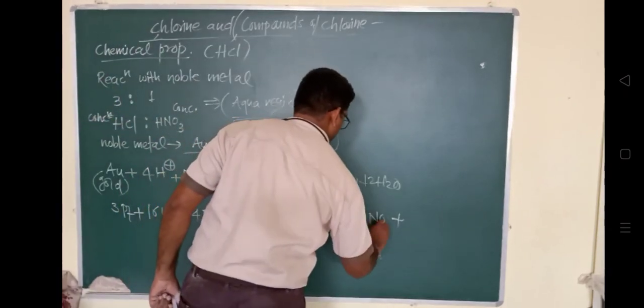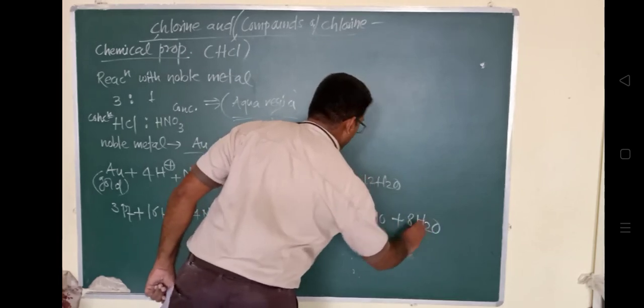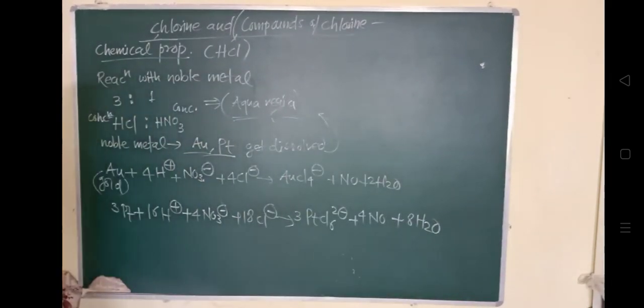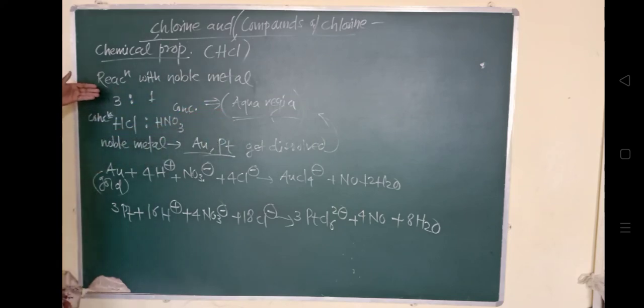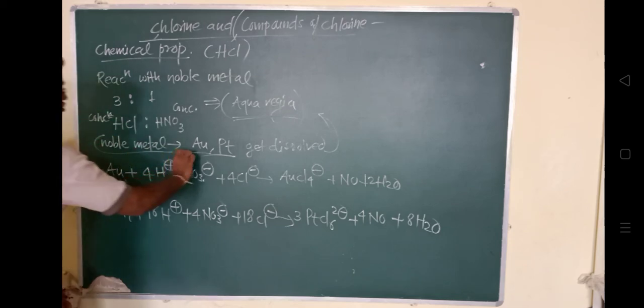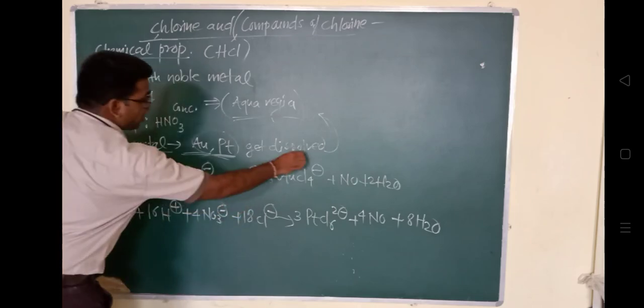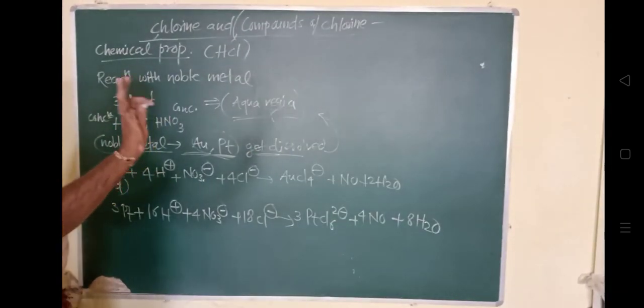Noble metals like gold and platinum get dissolved. ये dissolve होते हैं, बाकी कोई acid नहीं है जिसमें ये dissolve हो सकते हैं. And these are the reactions for gold and platinum respectively, showing how they get dissolved in the H plus and NO3 minus ions which are present.